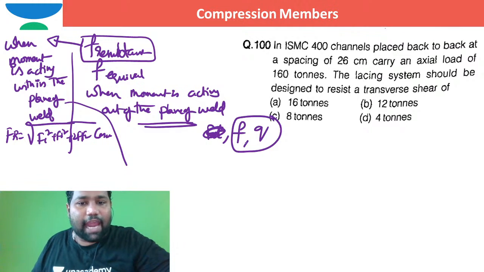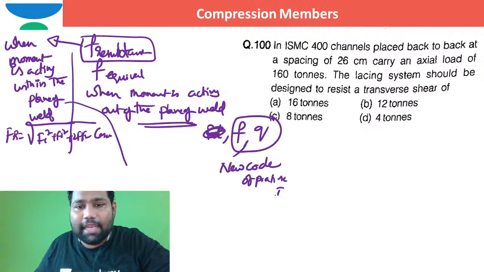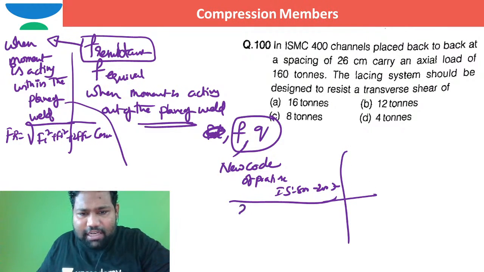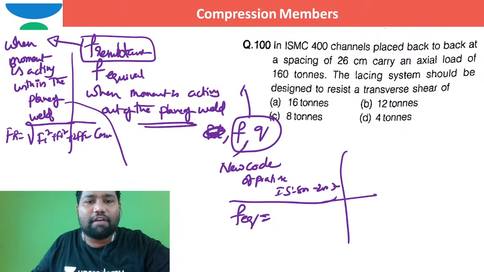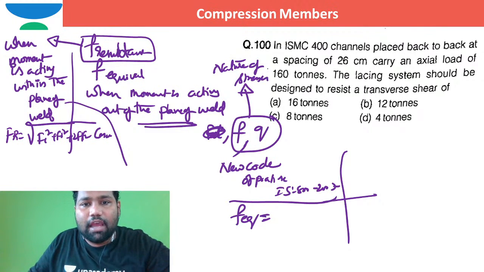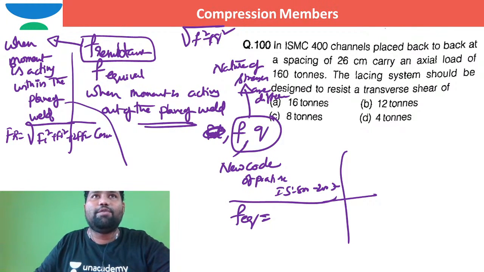Here in this case, when it is acted with F and Q, as per the new code of practice, IS 800 2007, you need to take the resultant stress or equivalent stress, whatever that may be. The nature of the stresses F and Q is different. When the nature of stresses is different, you cannot directly write square root of F square plus Q square. You can write it when the nature of stresses is one and the same. But here the nature of stresses is different.